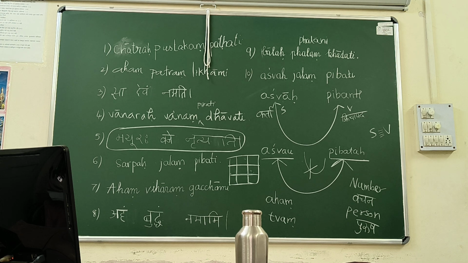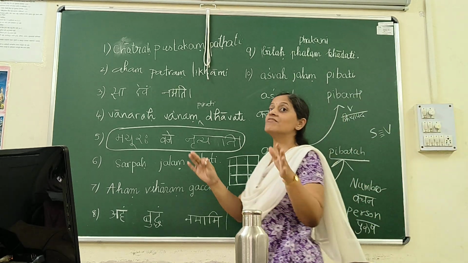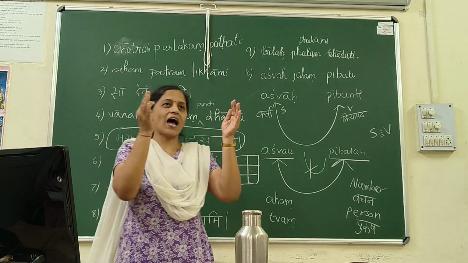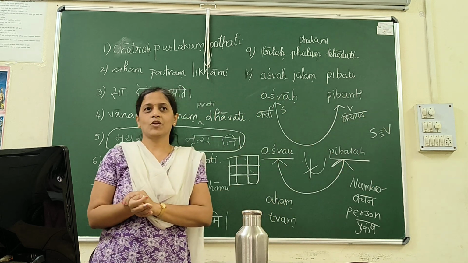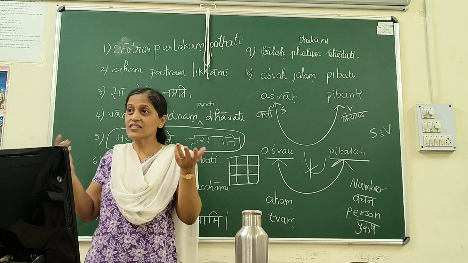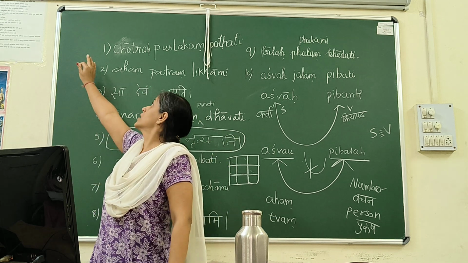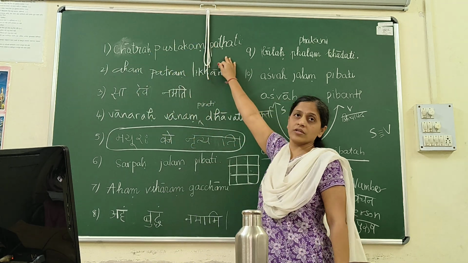What new thing am I telling you today? That all these sentences which we have learned till today are called active voice. Why? Because our verb is decided by our actor. All of you have written one sentence and everyone has written correctly. Like Chhatraha, you have used singular, so you have used singular here.